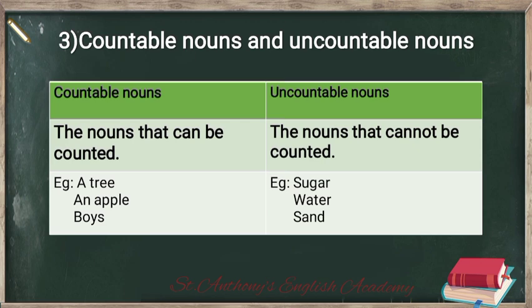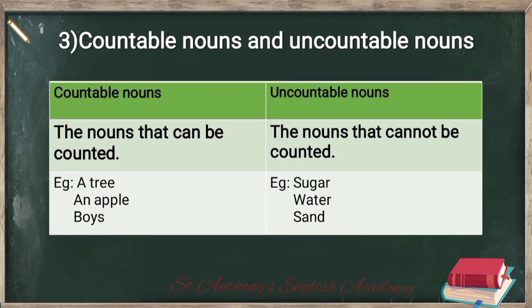Countable nouns are the nouns that can be counted, right? We can count them, and of course remember we can use plurals and singulars with these countable nouns, and also we can use the articles, the and a. We can use these articles with these countable nouns.